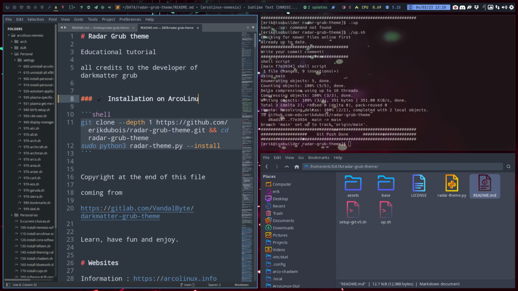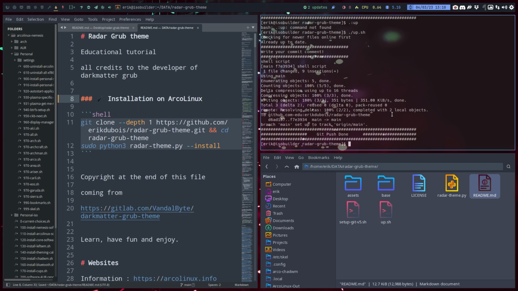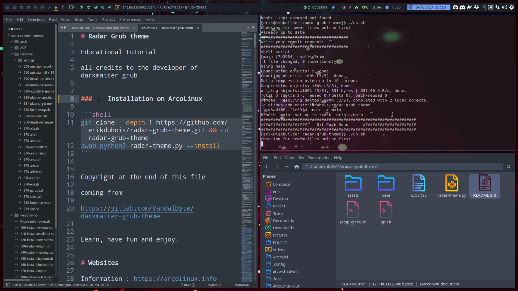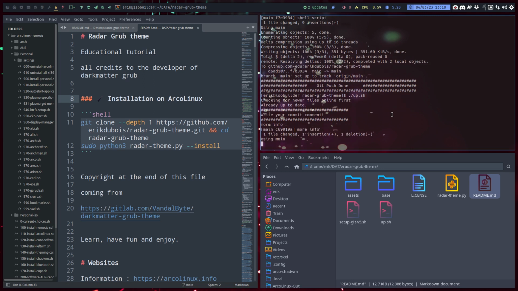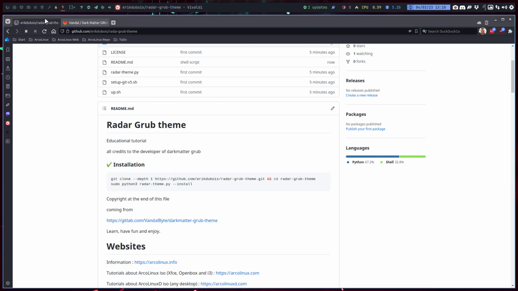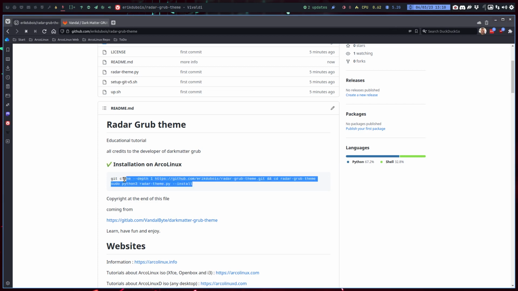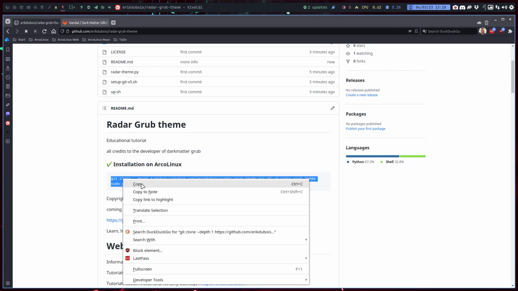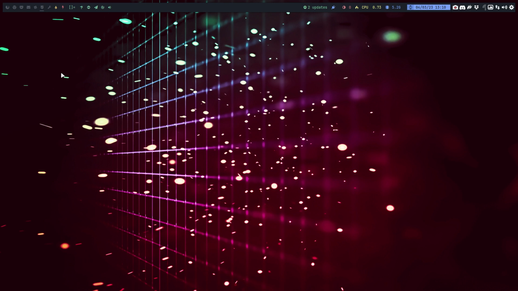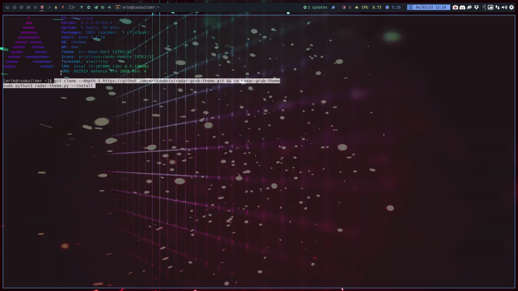We write it like this. Save. More info. So if you refresh, installation ArcoLinux, let's see if that works. Copy, Ctrl-Alt-T, Ctrl-Shift-V, git clone, cd Radar-grub-theme, Python Radar-grub-theme install.